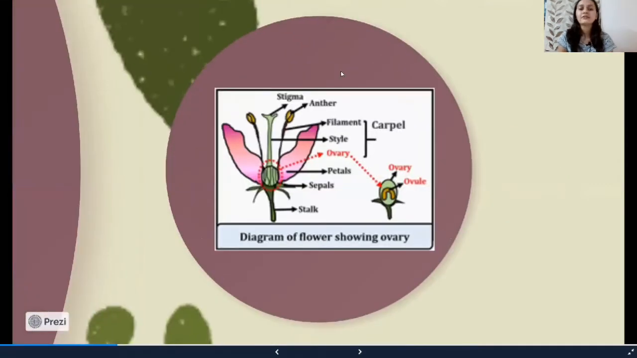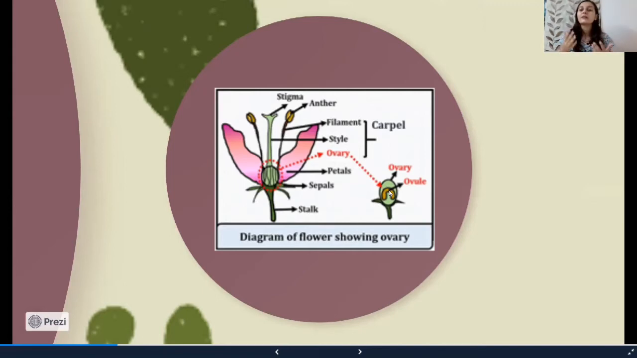Now we will look at the female part of a flower. So this is the stigma of the flower. We can see this is the style, and this portion is called the ovary. As we have discussed in gynogenesis, we either take the ovary of the flower, or we can take the ovule from that ovary.